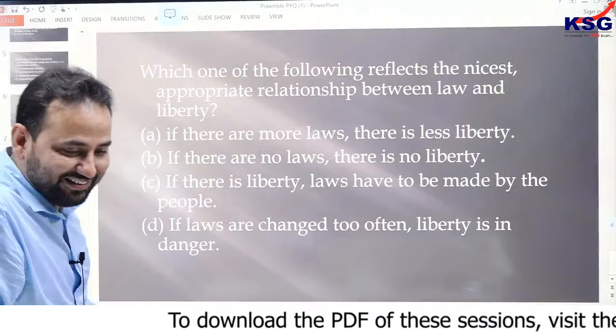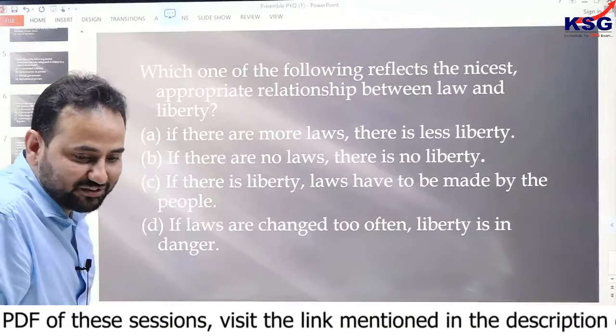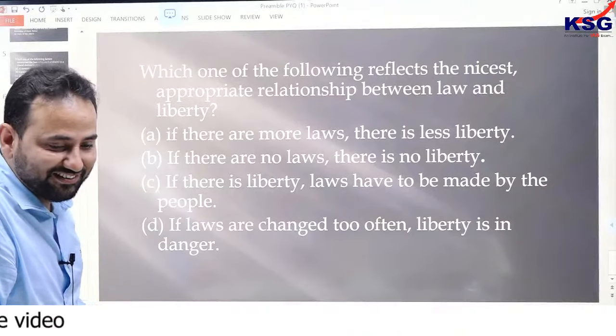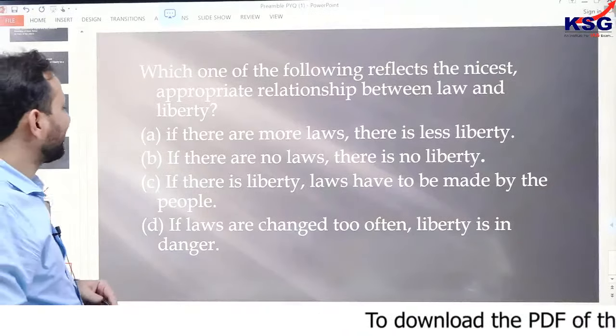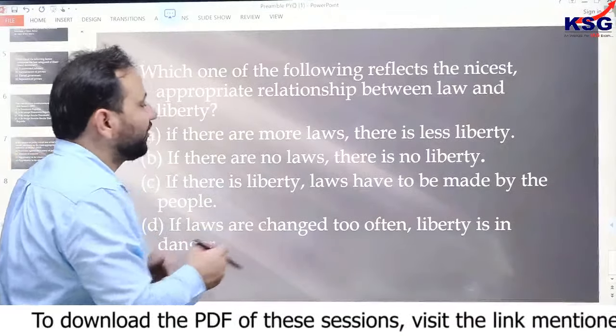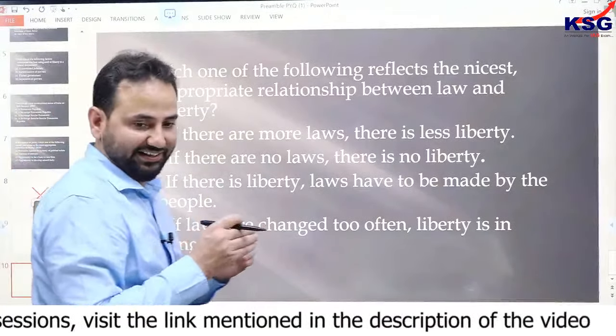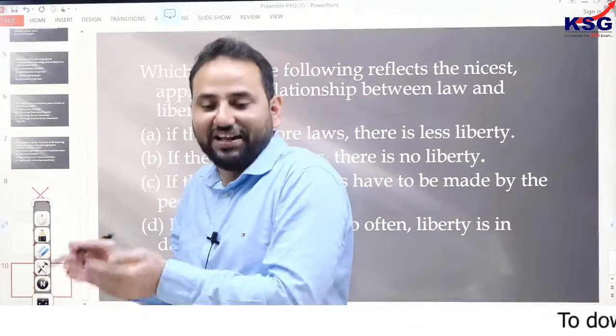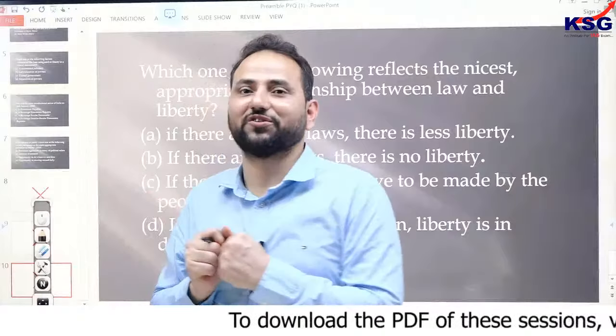I am not getting the answer to this question. Pratyaksh says B, Sushant C, Aditya B. The answer would be B only. If there are no laws, there is no liberty. So, if you see the concept of liberty, automatically all these concepts will come into existence. And this shows the importance of this whole structure.